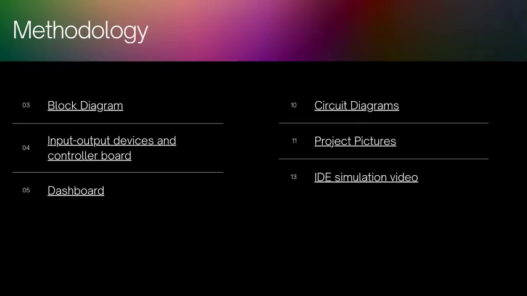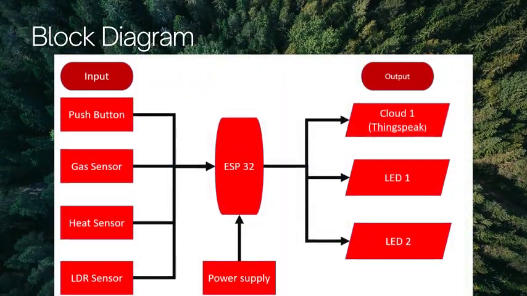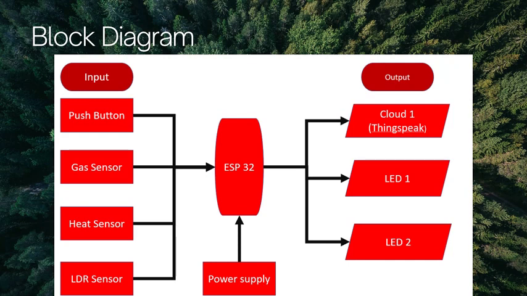Go to the methodology. We have the block diagram, input output devices and control board, dashboard, circuit diagram, project picture, and IDE simulation video. First, the block diagram. This is my project. For input we have a push button, gas sensor, heat sensor and LDR sensor, which go to the ESP32 controller. The power supply also goes to the ESP32 controller, and then to the output. We have cloud 1, which means ThingSpeak software, LED 1 and LED 2.